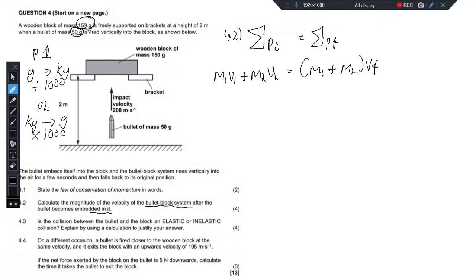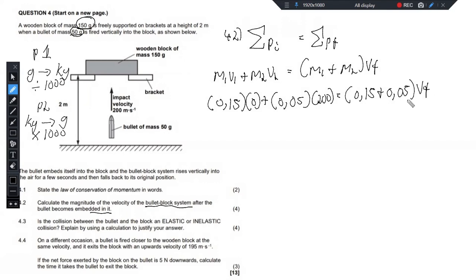Right. Now, what is our mass? We are not supposed to substitute 150 gram. We are supposed to substitute 150 divided by 1,000. That's equals to 0.15, right? And then the velocity initially, a wooden block of mass 150 gram is freely supported. So it is just stationary there. So it has a velocity of 0. And then mass 2, that is of the bullet, this will be 0.05. And then we are told that it has an impact velocity of 200. And then is equals to, now we have to add the two masses since now there is a system.